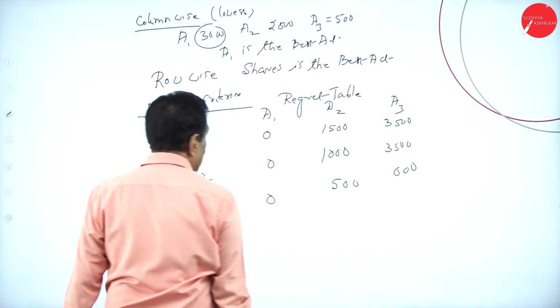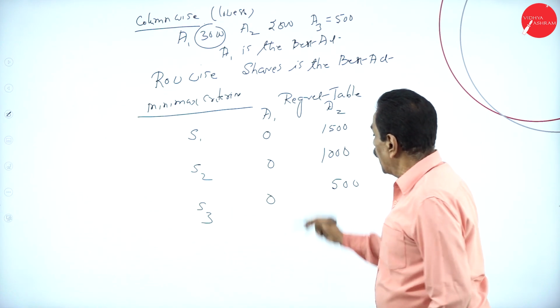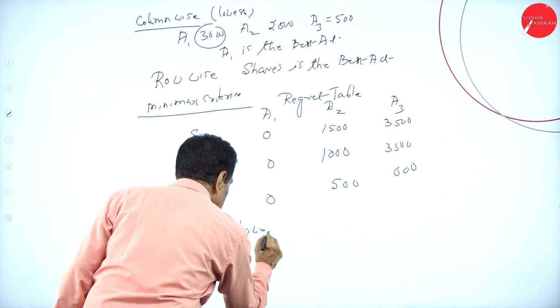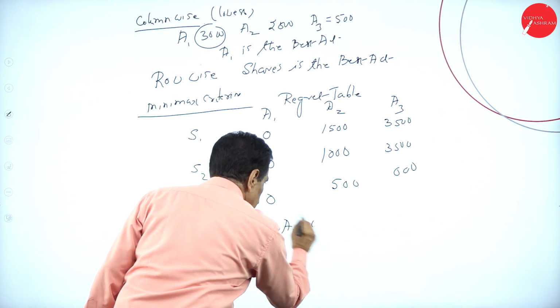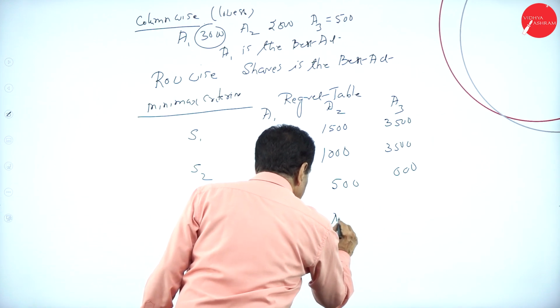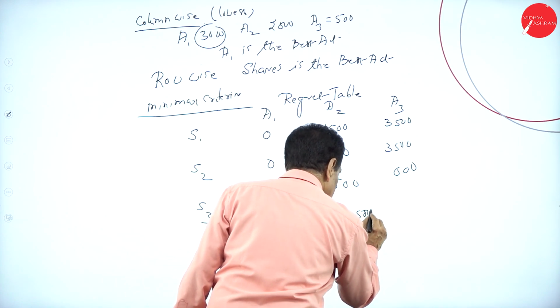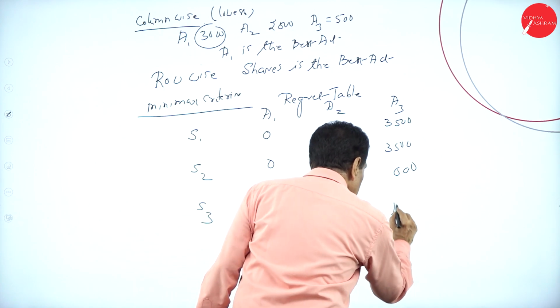So A1, here in this regret table, which is the lowest one? A1, 0. A2, the lowest is 500. A3, 0.